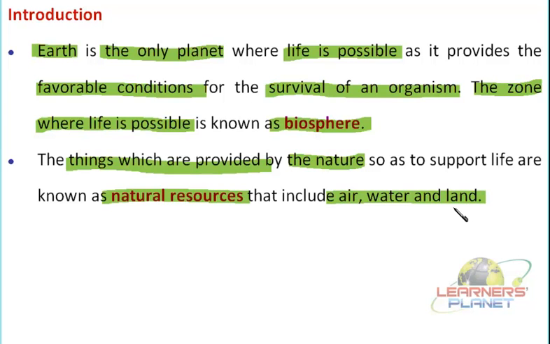There are many living organisms which have different types of needs for their survival in terms of nutrients. From where are these nutrients coming? It is provided by the land in the form of soil. This soil is supporting the growth of the plants, it is supporting the growth of the microorganisms, and directly or indirectly they are supporting the life of each and every living organism. So this is how we can say that life is possible in our environment, and we are very fortunate to have these natural resources in various concentrations on earth.